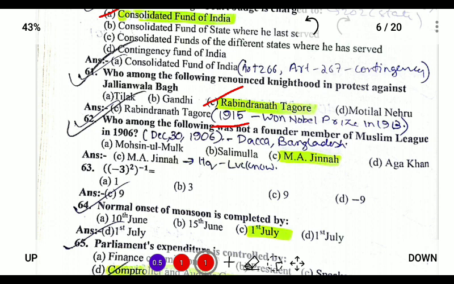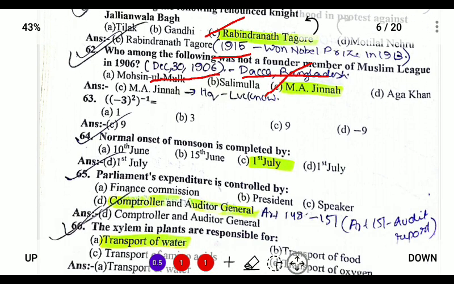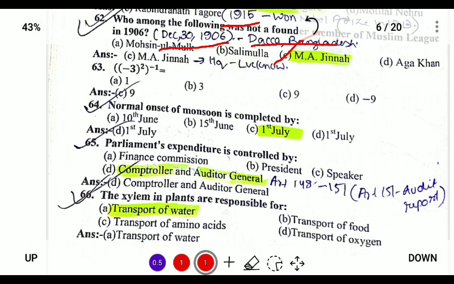Who among the following was not a founding member of the Muslim League? So Muslim League was not founded by M.A. Jinnah, though he later joined it in 1913. The Muslim League was founded on December 30th, 1906 at Dhaka, Bangladesh under Lord Minto. Next, the correct onset of monsoon is 1st of July, and Parliament's expenditure is controlled by the Comptroller and Auditor General under Article 148 of the Constitution, and the audit report is provided under Article 151.